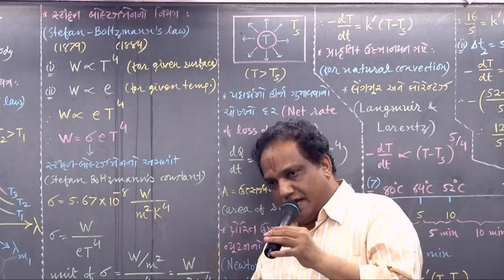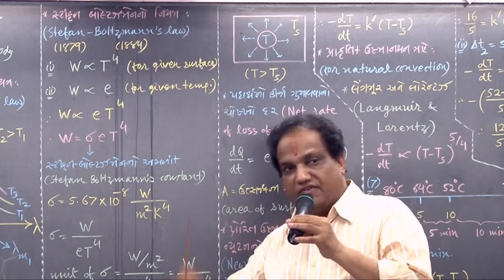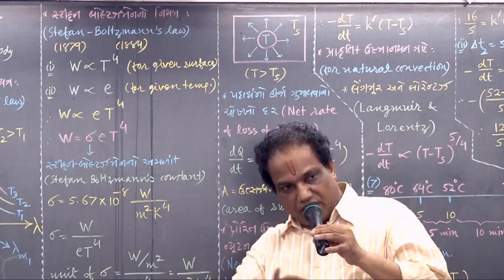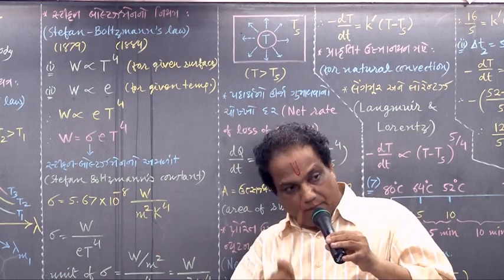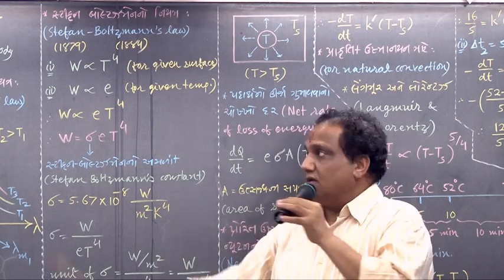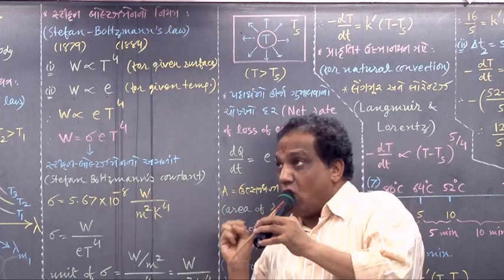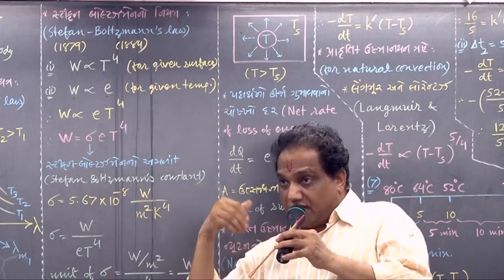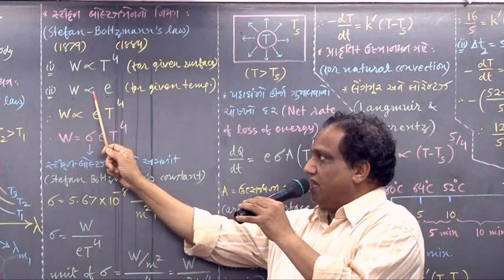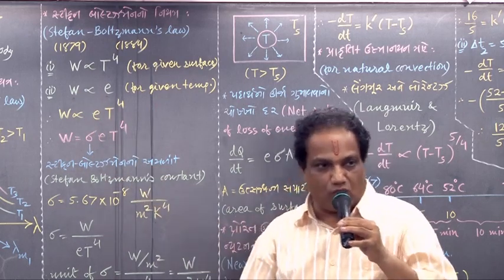Okay? And now you go on changing the surface. Instead of a smooth surface, you may take a rough surface. Compared to a smooth surface, a rough surface has more emissivity. More emissivity means more radiant energy will be emitted, and it will increase total emissive power. We find practically W is directly proportional to E.